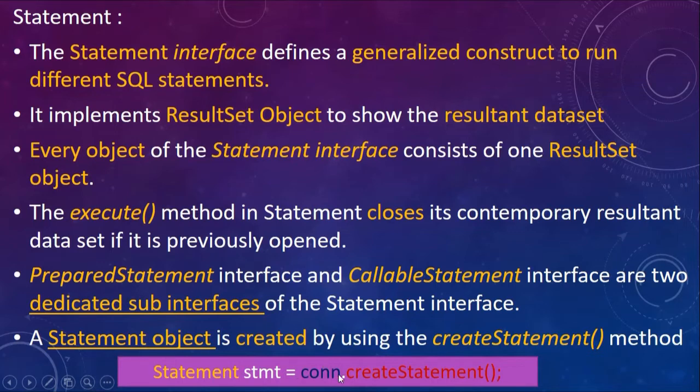What is con? Con is basically the connection object that we had established in the previous slide. The createStatement method is going to create a statement for this database connection, whose URL, username and password we have just defined in the previous slide.